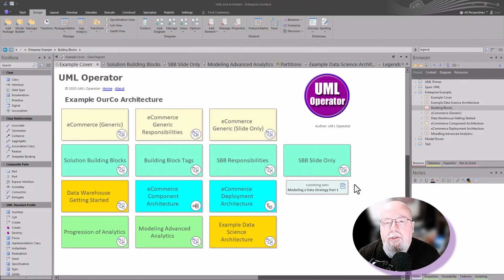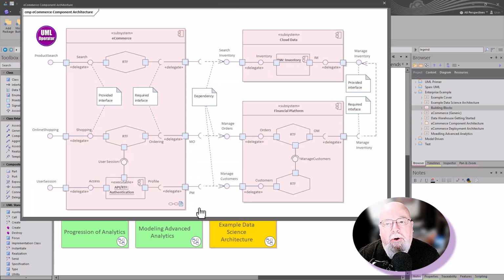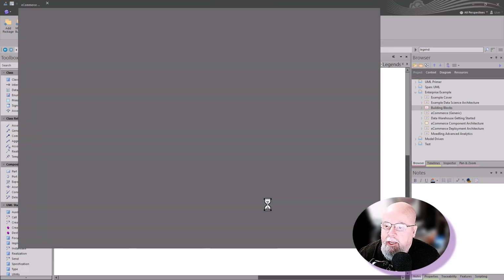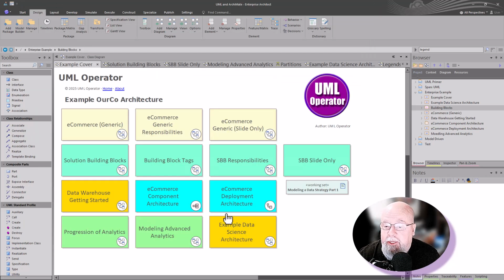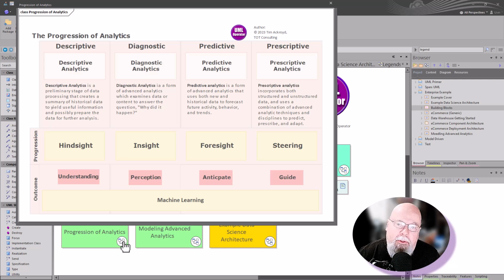As we get into the other parts in the series, we may get into component architecture relevant to our data strategy and our conversations. This includes how the deployment view may look as we work between the various actors and the systems that are involved. Then I'm going to make sure I have a conversation, I might do this in part 2, around the progression of analytics, especially when we're talking about advanced analytics.